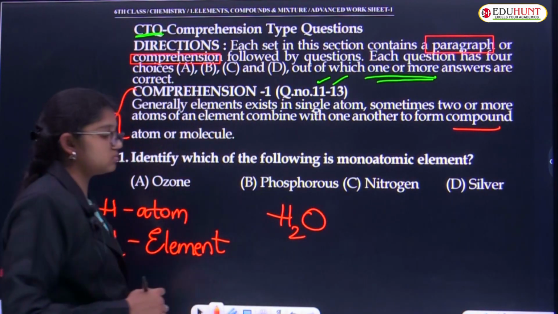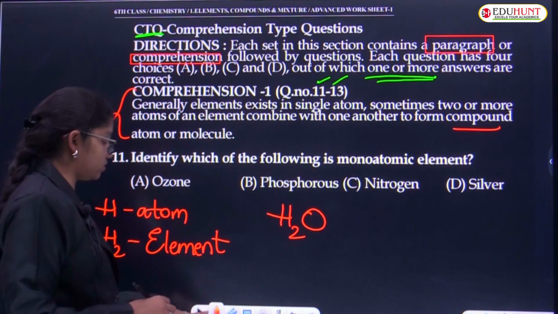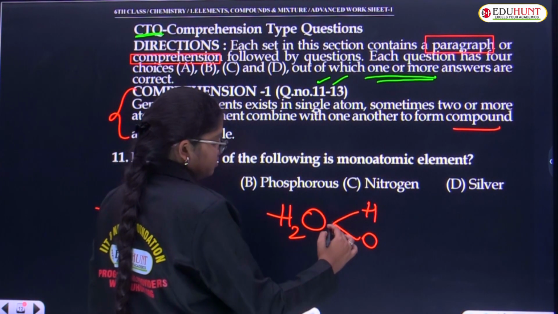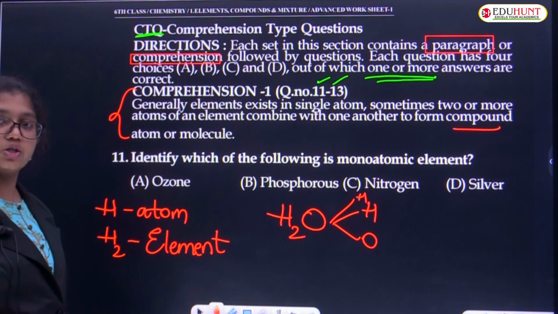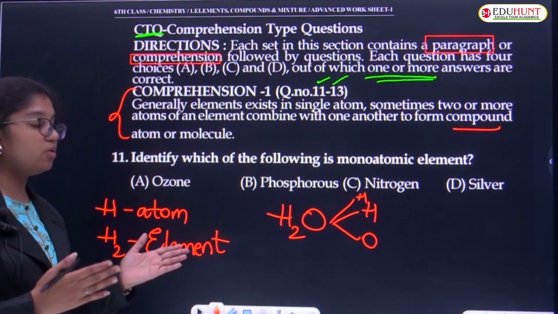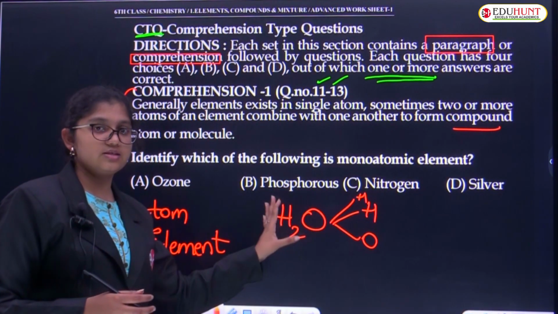Then what about H2O? H2O is a compound. How is it a compound? It is a combination of hydrogen and oxygen, right? So H2O is a combination of two or more elements. So this will be a molecule, in the sense of a compound.